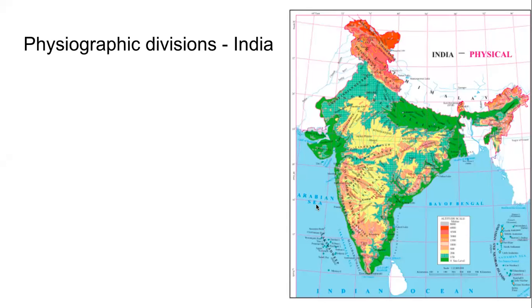As we said, the rivers don't flow randomly. Rivers flow under the influence of gravity. Because of that, rivers flow from areas of high altitude to areas of low altitude. So if we are to understand the drainage of India, that is the river system of India, we will have to know the physiographic features of India. From physiographic features, we can understand how the rivers will flow, which direction they will flow.